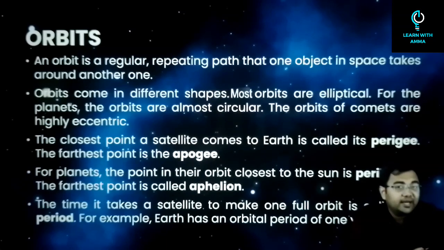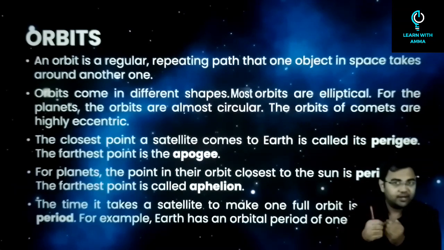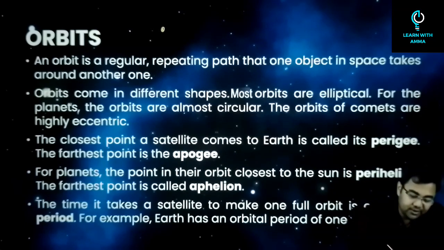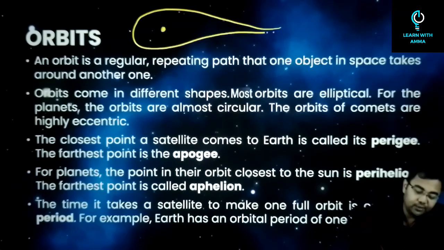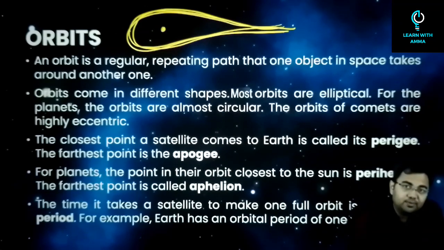What do we mean by an orbit? Now what is the meaning of an orbit? In very simple terms, an orbit is any regularly repeating path. So for example, if you are going from home to school, taking a round and coming back, then in that case I can say that you are orbiting your school. So let's say if this is your school, you go from here, you take this path and you come back home. Again next day, you follow the same path, come back home. Again the next day you go and take the same path back home. Then in that case we'll say that this is an orbit.